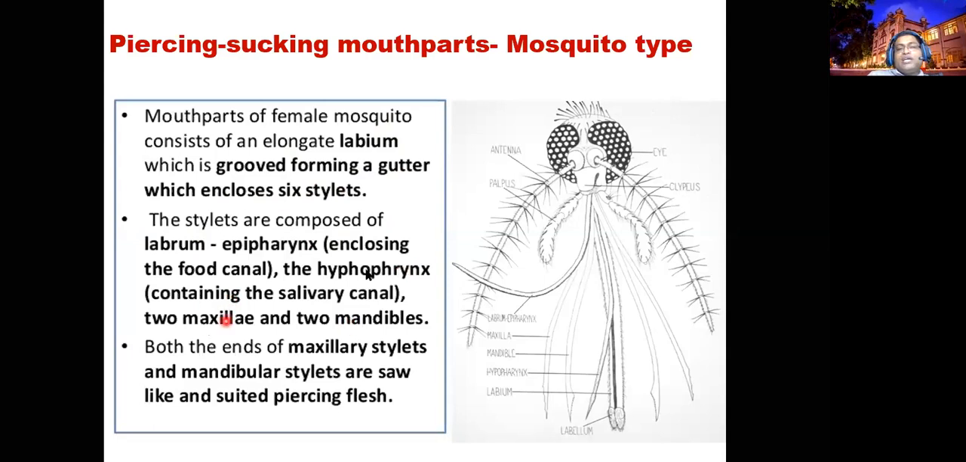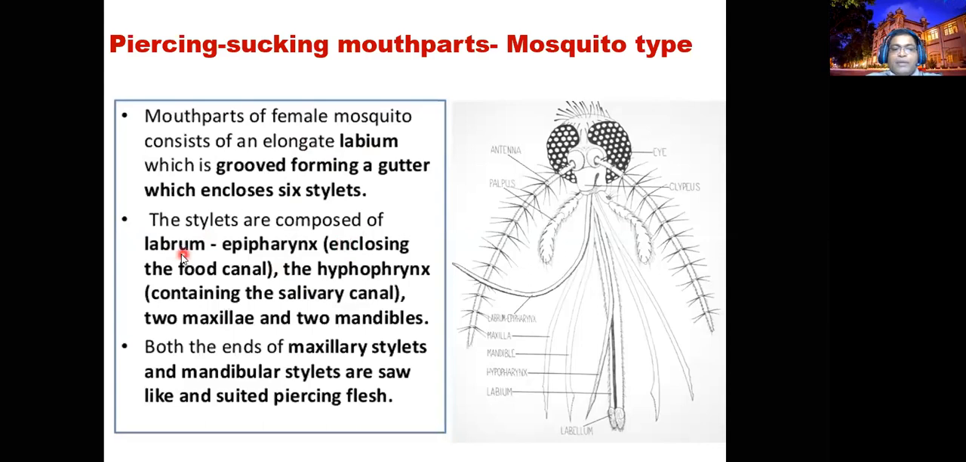That is 2, 4, 5, 6. There are six stylets inside the labium. One is the labrum, others are the mandibles, maxillae, hypopharynx and epipharynx. All together they form the six stylets. These six stylets form the groove into two regions. One is the salivary canal, the other we call the food channel.